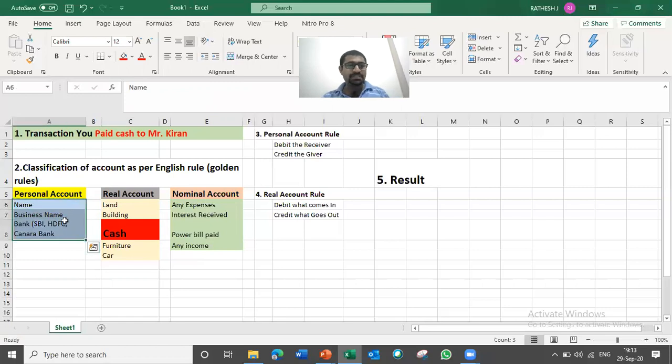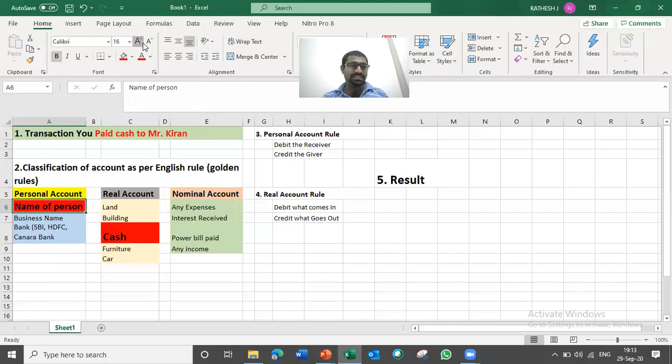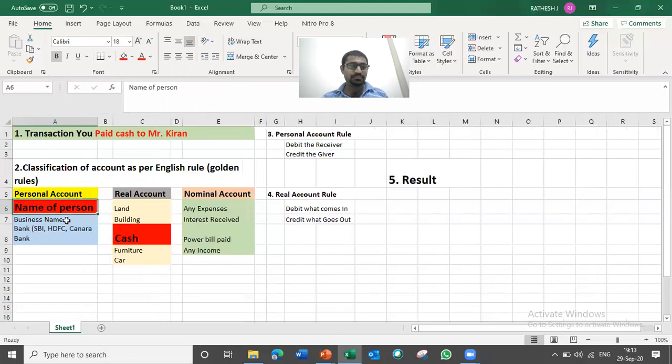In this personal account, see: name of business, name of individual, or bank. Kiran is not a business name and not any bank. Kiran is a person, the name of one individual. I'll type name of person. Yes, Kiran is the name of a person, so it will come here. I'll highlight this so it will be easy for you to understand. Now one comes in personal.